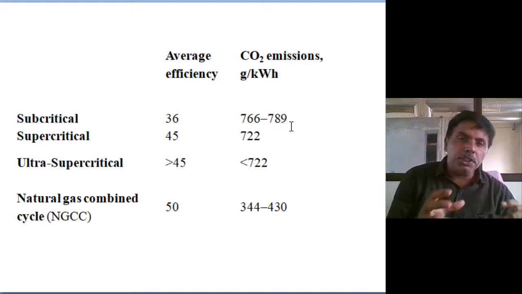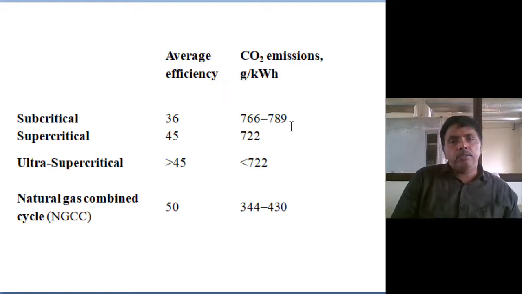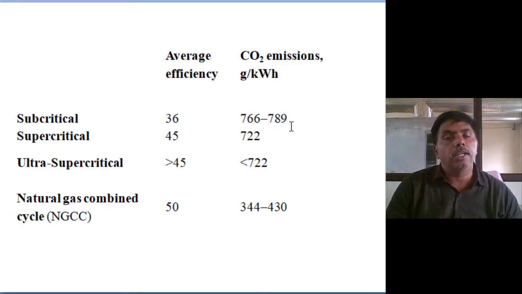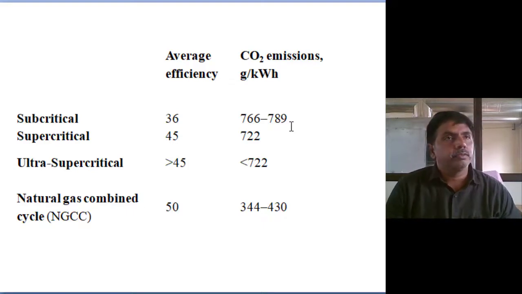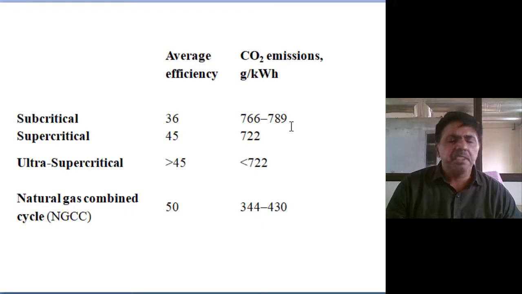Using this much high level technology, supercritical or ultra supercritical, the efficiency is enhanced up to 45% only, and emissions are reduced only 10 to 15%.